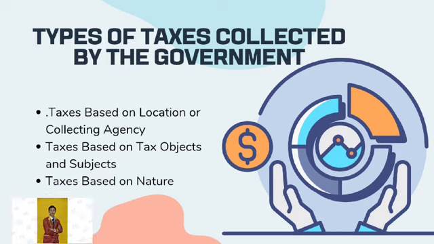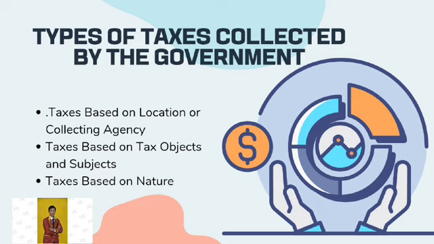State tax includes income tax, PPh, land and building tax, stamp duty, customs, import duty, and others. Regional tax or local tax is a tax collected directly by the regional government. This tax is only for people from the region itself, where the collection is also carried out by the level 1 and 2 regional governments. Examples of regional taxes are hotel tax, entertainment tax, restaurant tax, motor vehicle tax, street lighting tax, and so on.